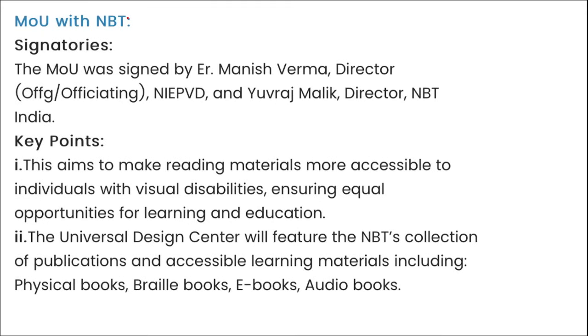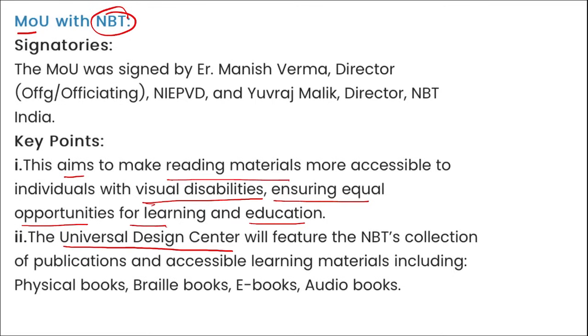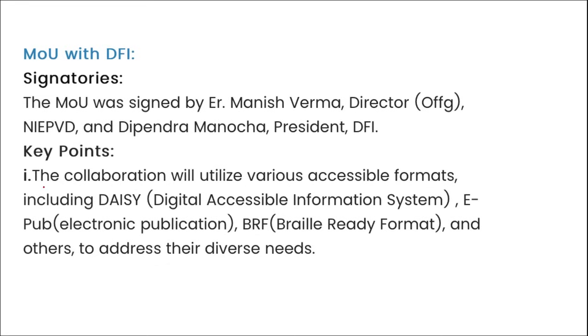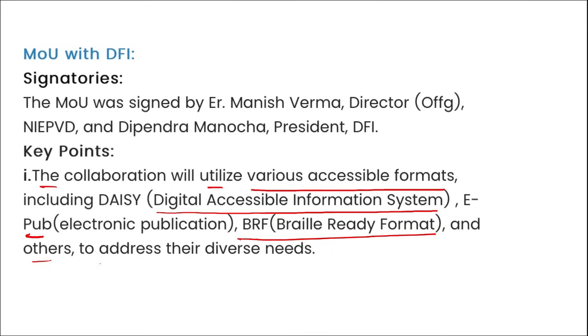Here you can see with NBT, the aim of the MOU is to make reading material more accessible to individuals with visual disabilities, ensuring equal opportunities for learning and education. The Universal Design Center will feature NBT's collection of publications and accessible learning materials, including physical books, braille books, e-books and audiobooks. Then with DFI, the collaboration will utilize various accessible formats including digital accessible information system, EPUB, BRF, that is Braille Ready Format, and others to address their diverse needs.